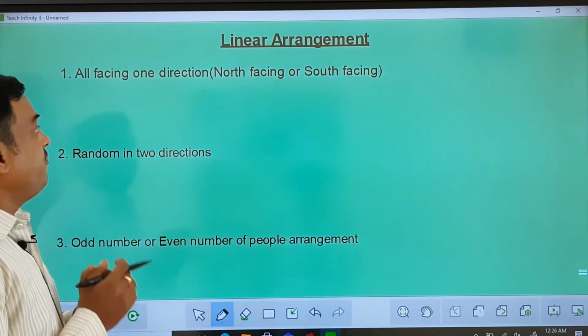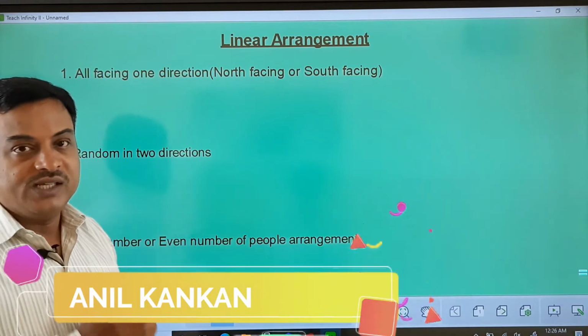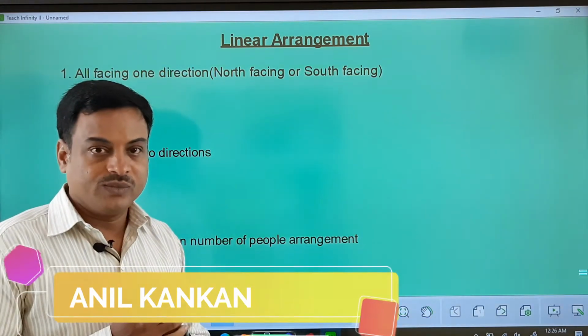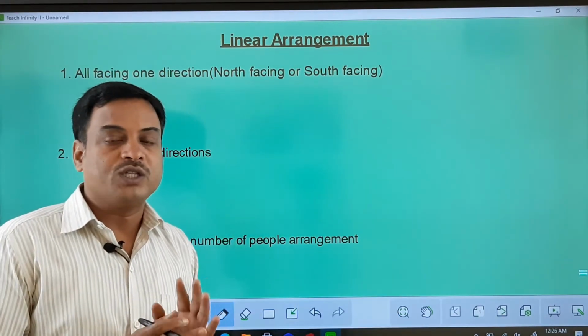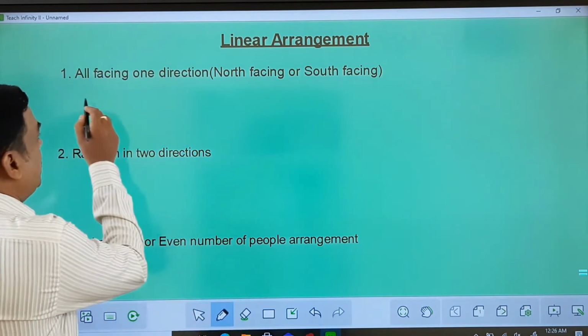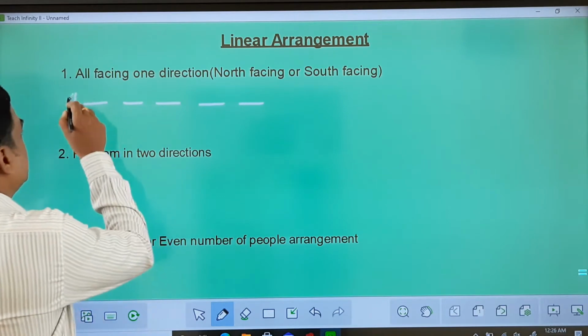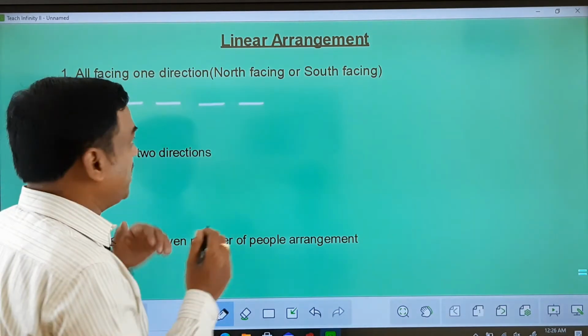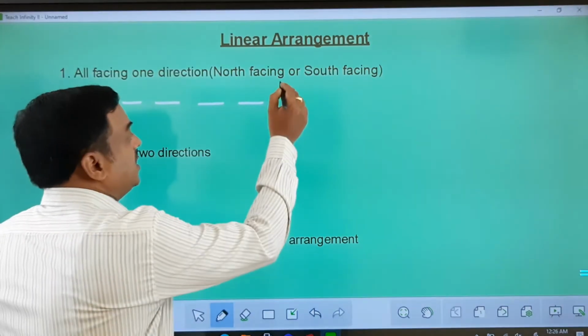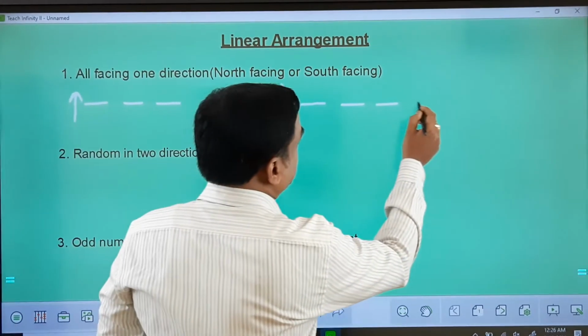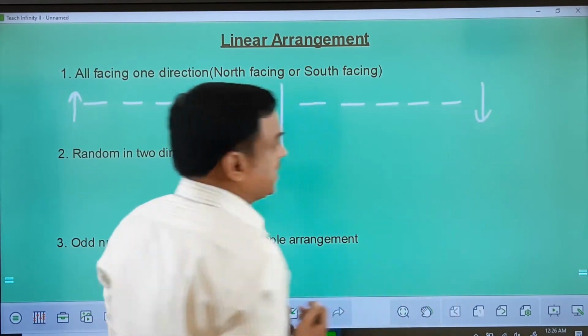First point, all facing one direction, whether it is north or south. So you can see from the statement there are two possible ways of arrangement. One, all of them are facing north. Now in this case, this is called north direction, so they're all sitting in that direction. Second, they can also sit facing south, like this.